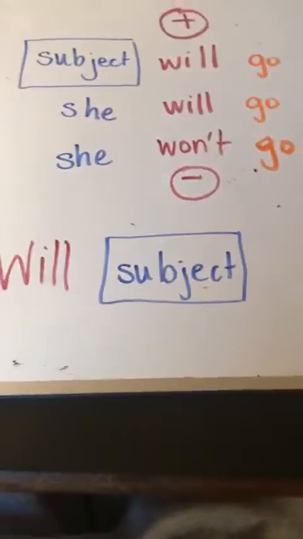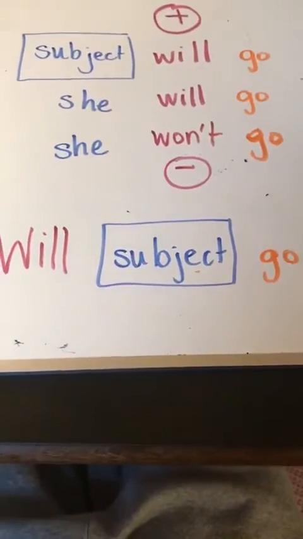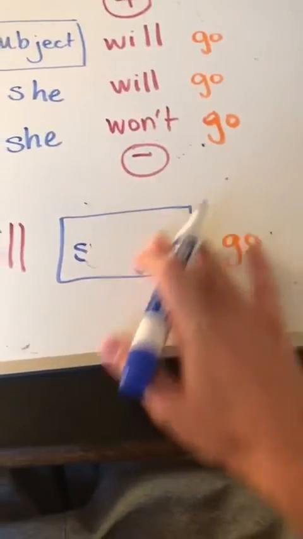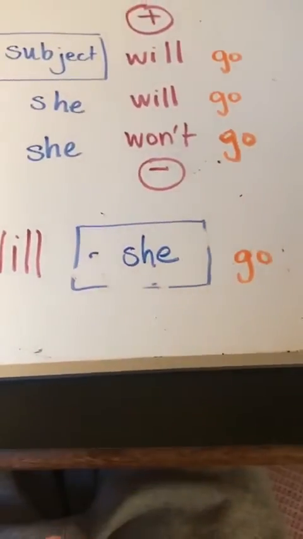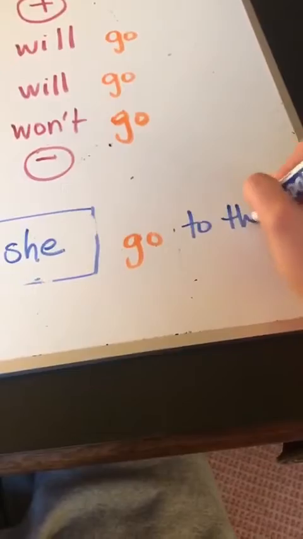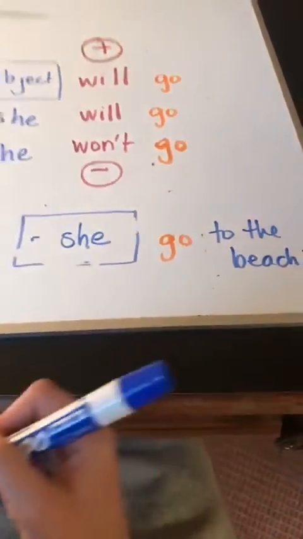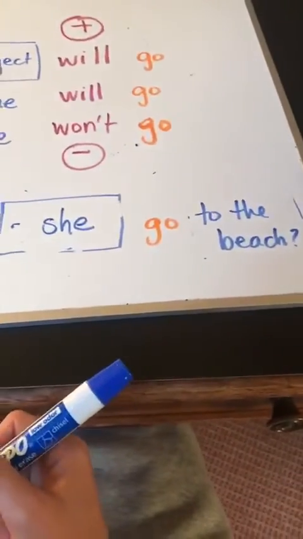And then the verb. So for example, we could say, will she go to the beach? Will she go to the beach?